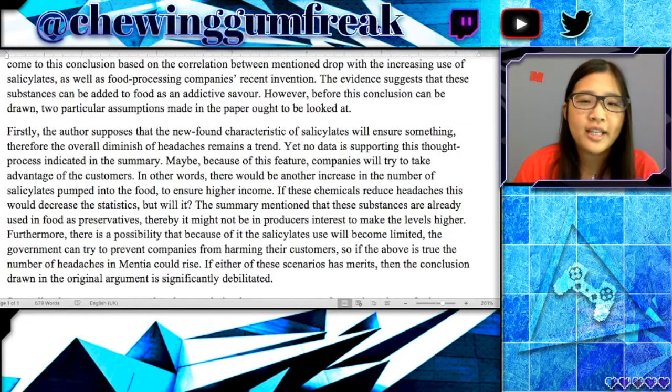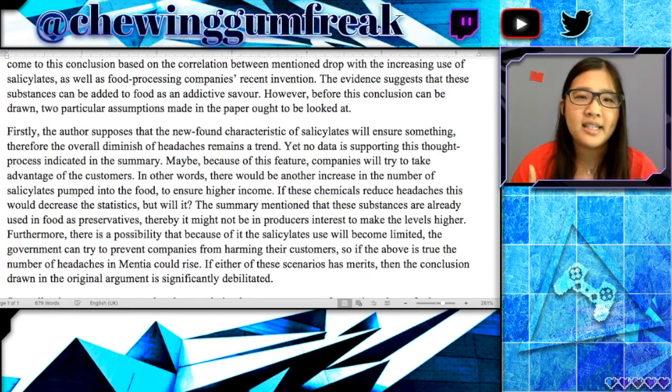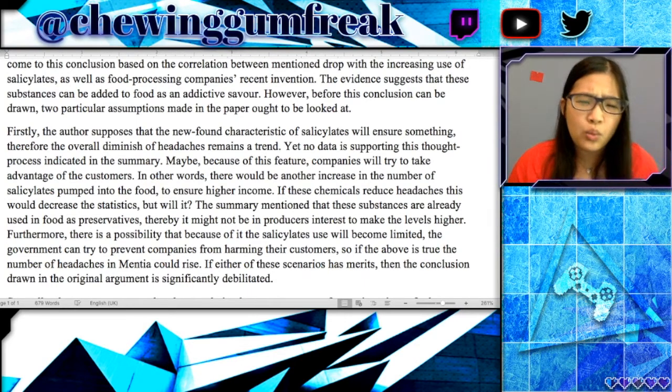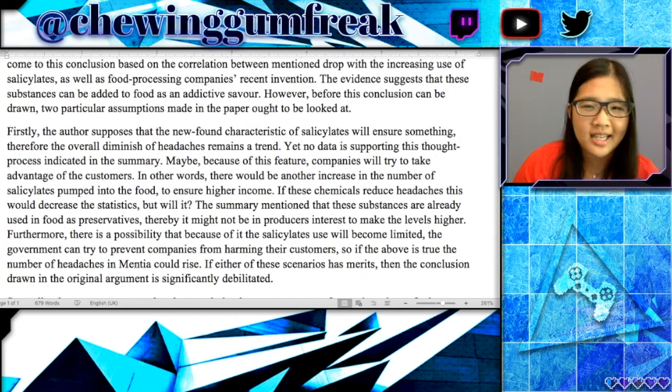So now let's look at the first point that our test taker says. Firstly, the author supposes that the newfound characteristics of salicylates will ensure something, therefore the overall diminish of headaches remains a trend. I think reading this, we can all understand sort of the meaning of what our test taker is trying to say, but the way that it's worded is very awkward.